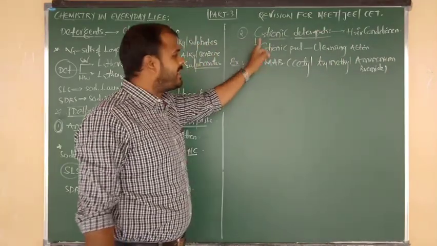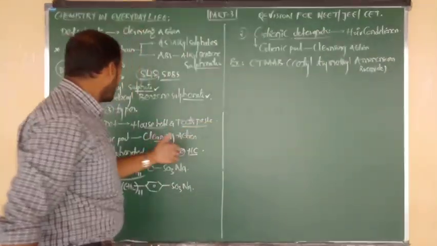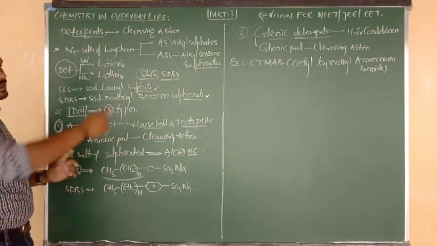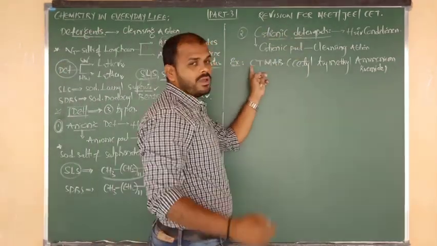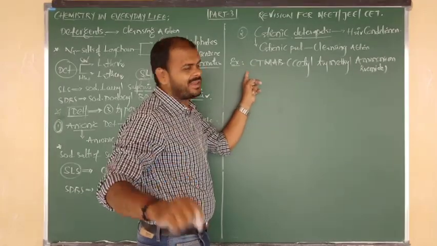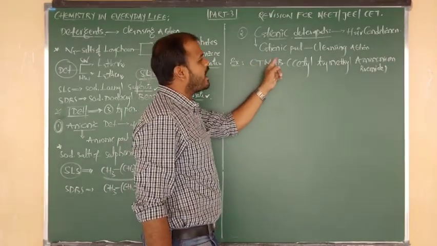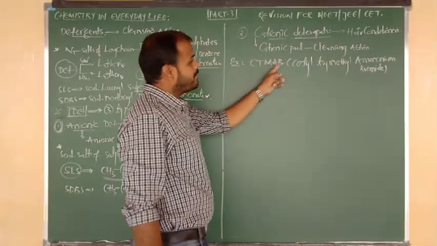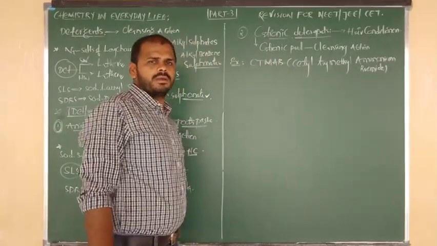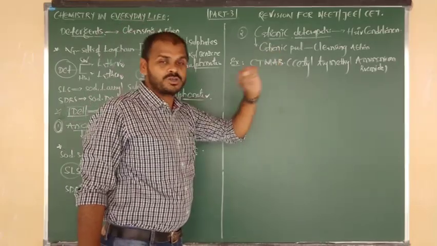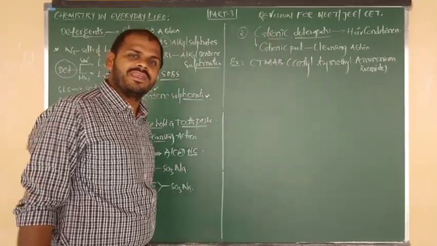Here the first letter is C. Here also the example starts with C, but here there are two examples, so don't reverse them. The cationic detergent example is CTMAB, cetyl trimethyl ammonium bromide. In place of bromide we can write chloride also, or acetate also. The anion can be anything, but the cationic part should be fixed, as that is only responsible for the cleaning action.